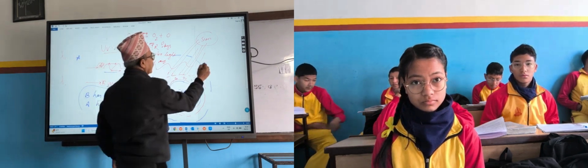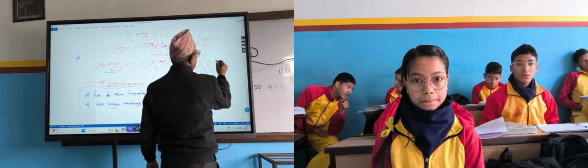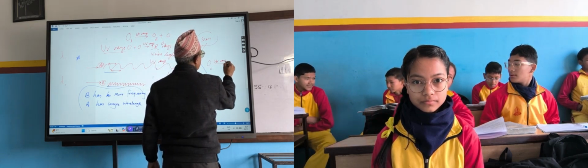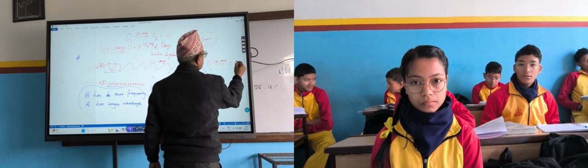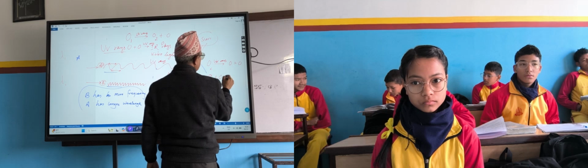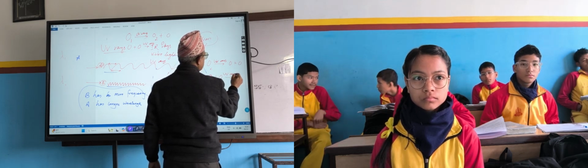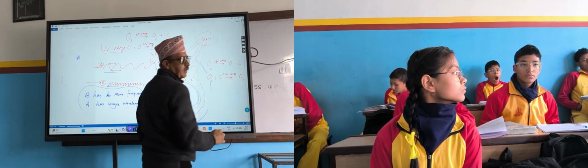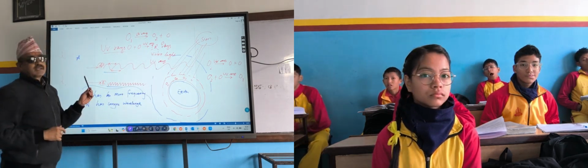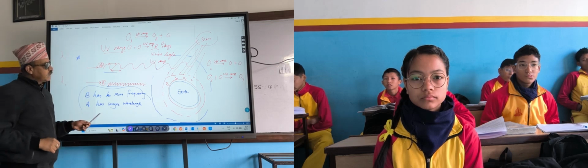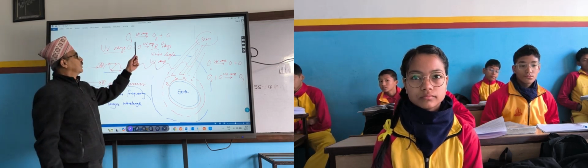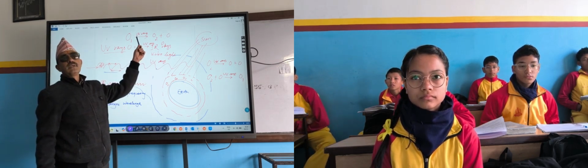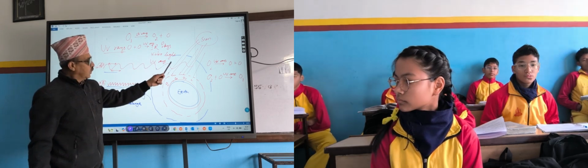Ozone. How? Here is oxygen molecule, UV rays, O plus O, oxygen molecule plus O, UV rays. What is formed here? Now you pay attention here. For formation and destruction of ozone, there is great role of UV rays.